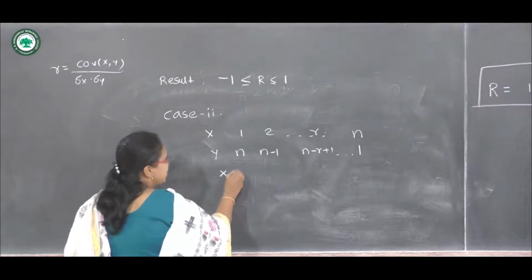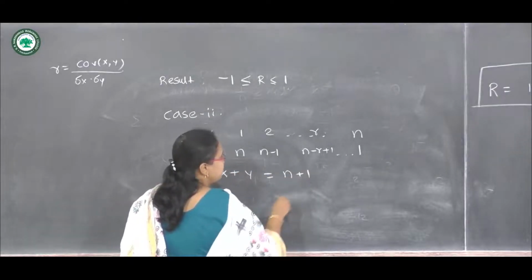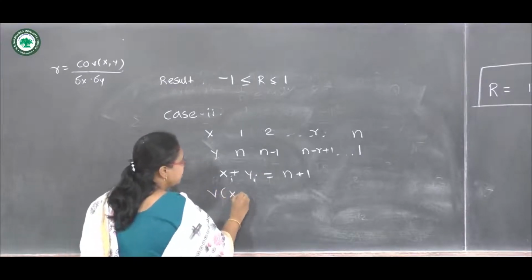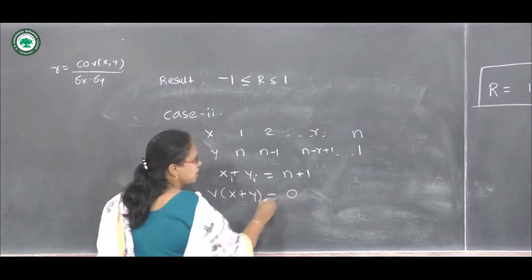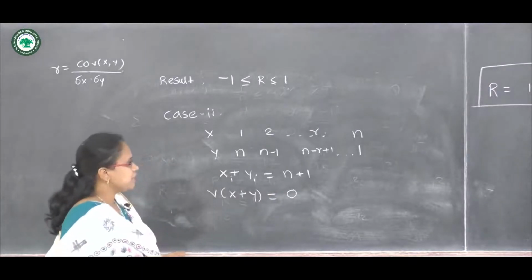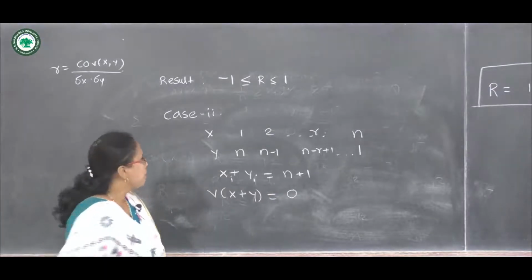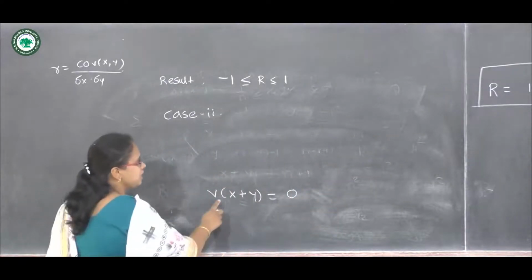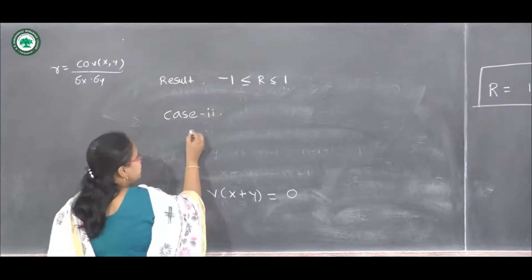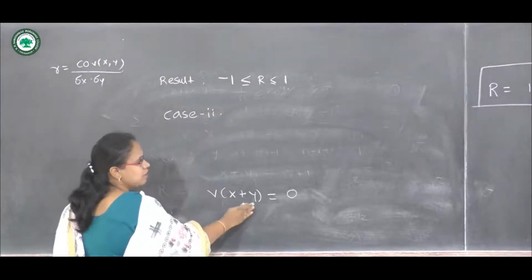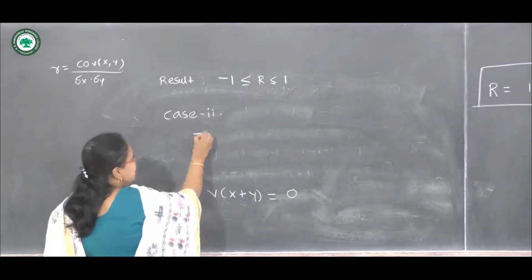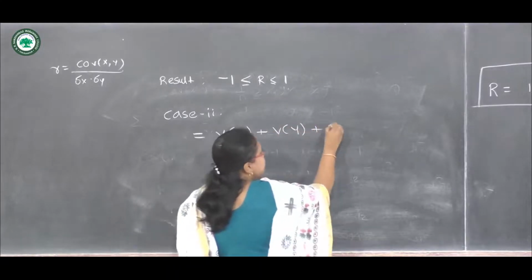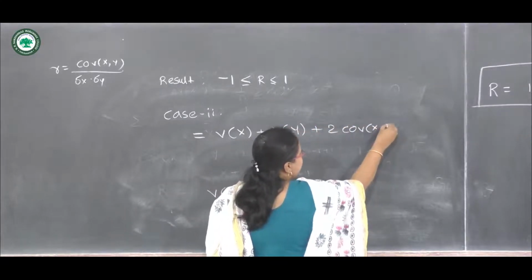So we must have X plus Y as a constant, which is n plus 1. If we calculate its variance, we know that the variance of a constant is always 0. So the variance of X plus Y is equal to 0. Now let us put in the formula for this variance, because we know that for a linear combination of X and Y, the variance can be calculated as the variance of X plus the variance of Y plus twice the covariance of XY.